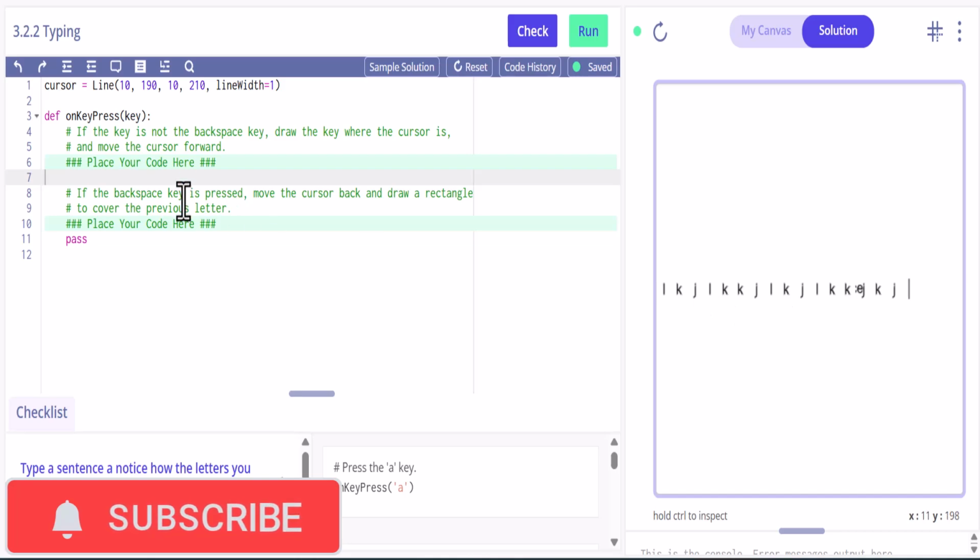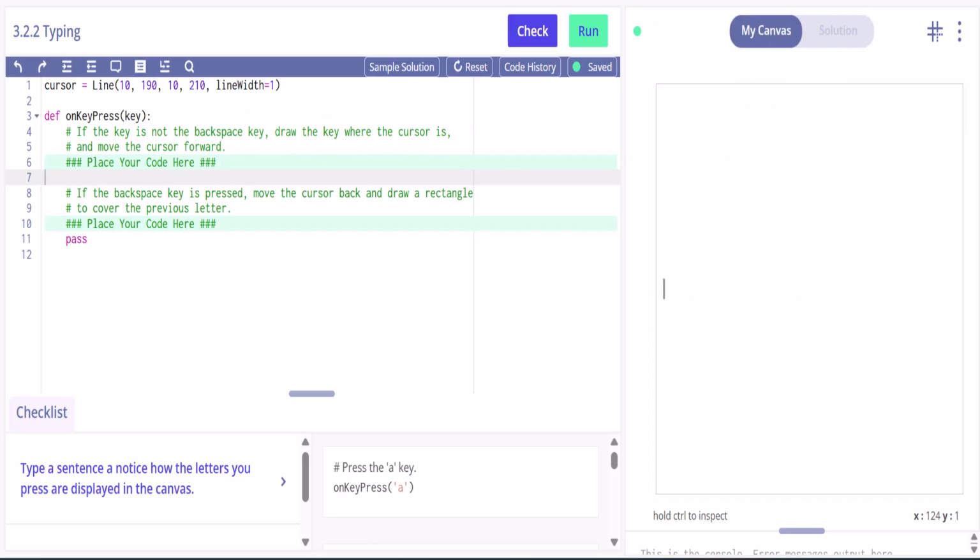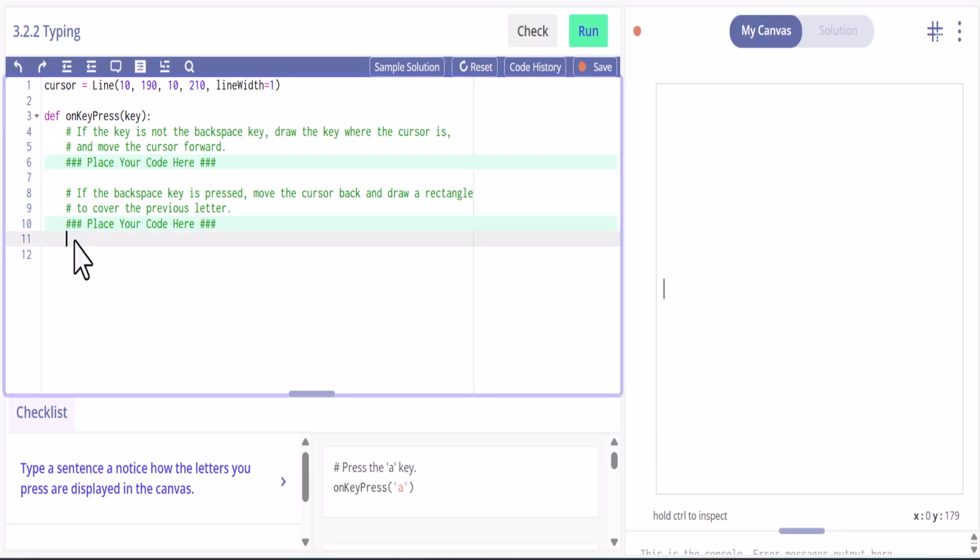Alright, so what we have to do, it says if the key is not the backspace key, draw the key where the cursor is. So pretty straightforward. We are going to first, up here, create an if, and make sure it's inside that function.